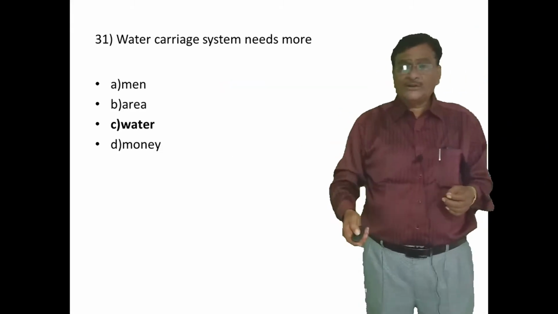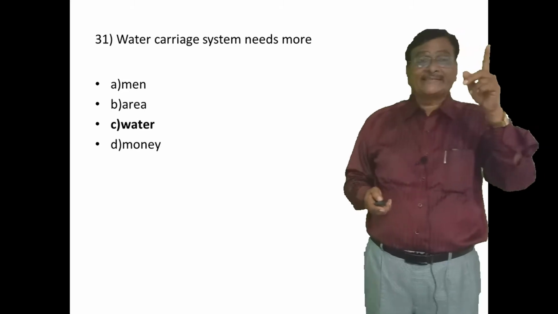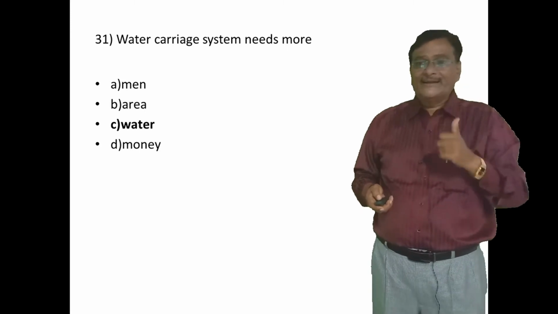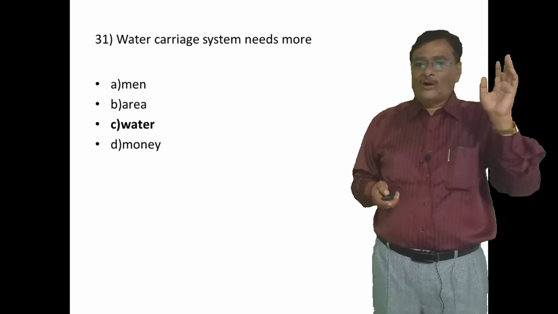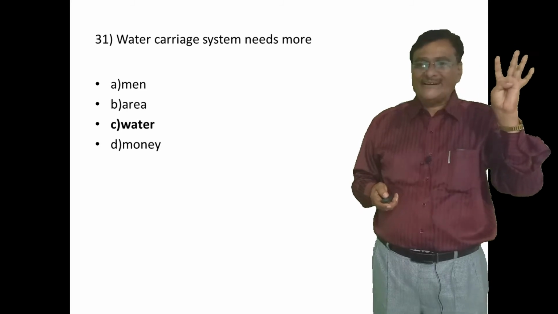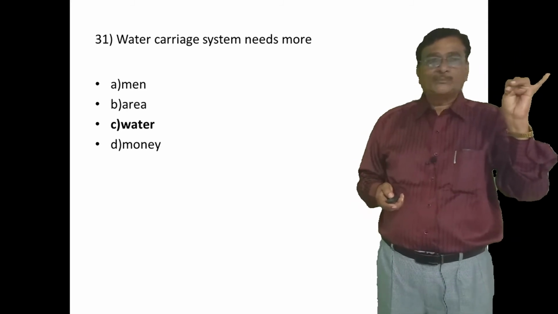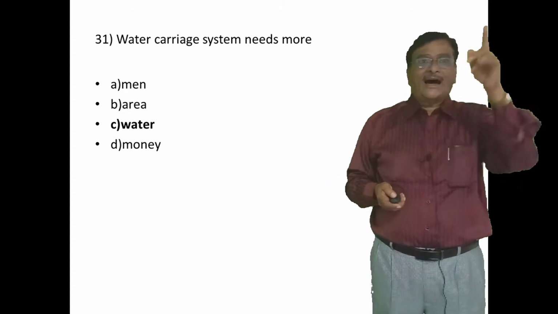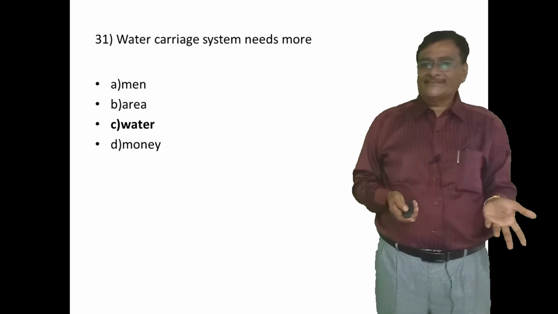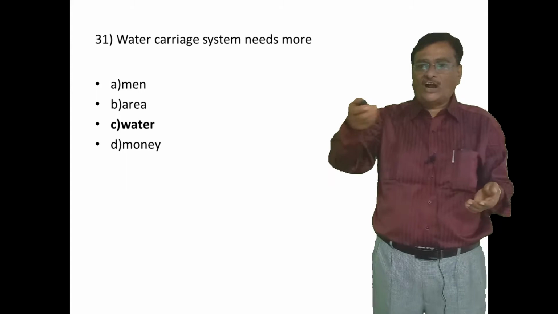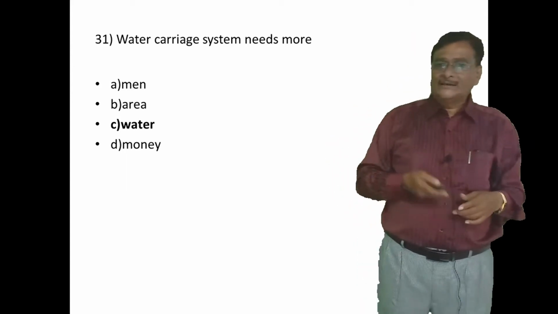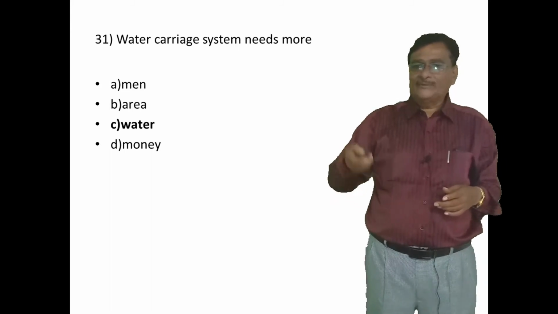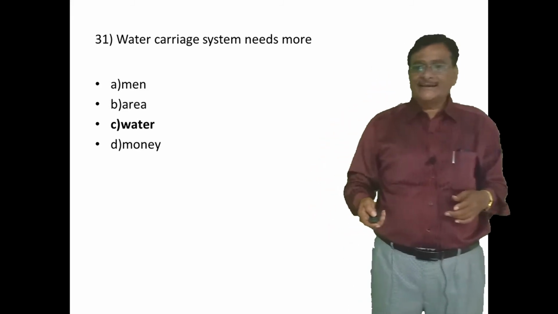Okay, coming to the next question. Water carriage system needs more, okay, very simple question. So again 4 options are there. First option is men, second is area, third is water, fourth is money. Look here, the answer is there in the question only, understand or not? Water carriage system needs water, not men, not area, not money. Therefore it needs more water. Okay, the answer is C, water.